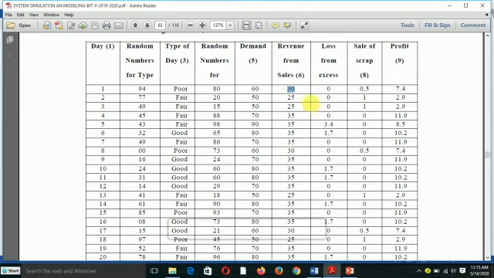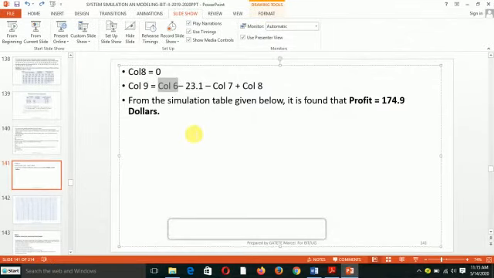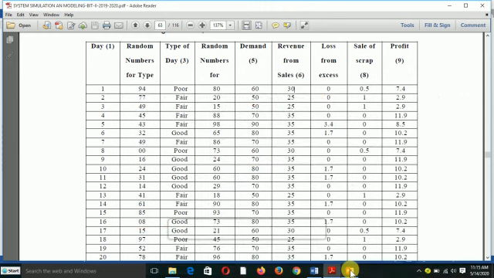So we take 30 minus 23.1. After that, we subtract column 7. Column 7 is here. It is 0 because no loss. If there is a loss, okay, subtract it.